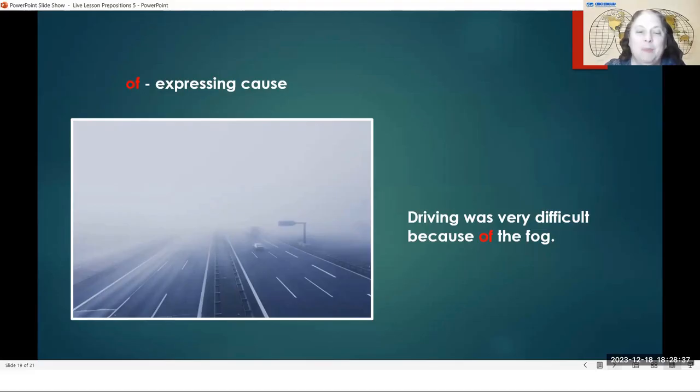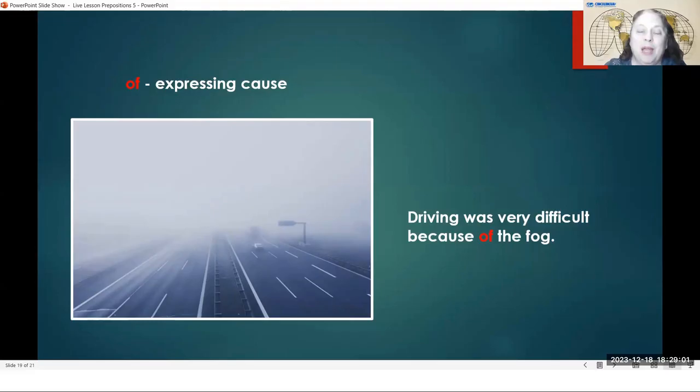And when you look at the picture, you can see a car here, and in front of the car, you can almost see it's either a truck or a bus. Some large vehicle is here, but it's really hard to see what it is. And why is it hard to see? It's difficult to see because of the fog.